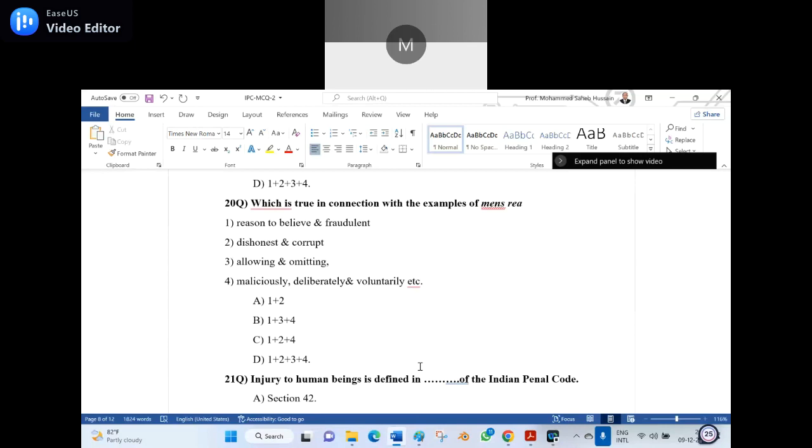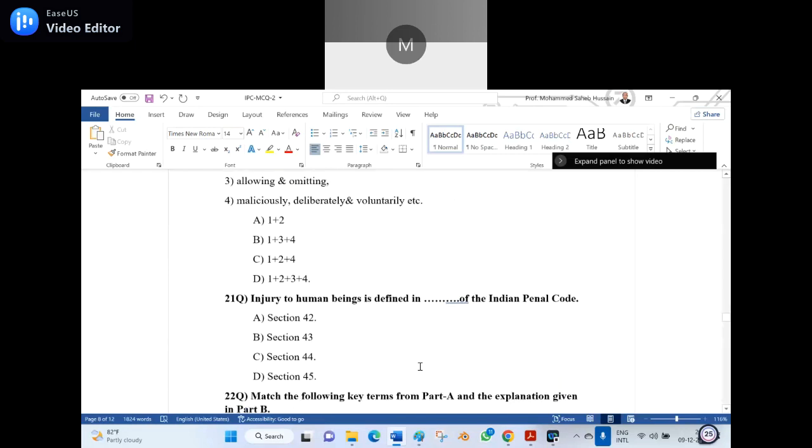D, 1 plus 2 plus 3 plus 4. Option D, sir. Yes, the answer is D because all elements are there in mens rea: reason to believe and fraudulent, dishonest and corrupt, allowing or omitting, maliciously, deliberately or voluntarily, etc. Hence the 20th question's right answer is D.